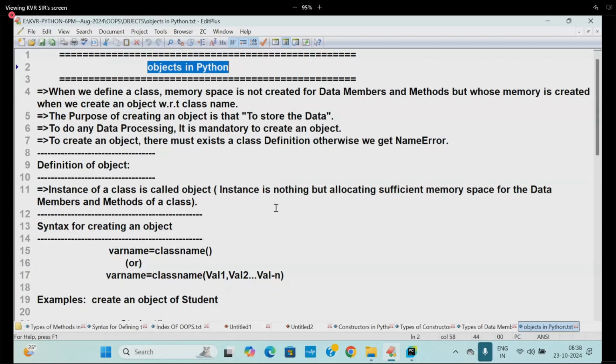Understood that? So tell me, in the class from now onwards, what are you defining? Data members, methods, constructor. Why constructor? To initialize the object. Why methods? To perform the operation. So the definition of class will also be clear now.